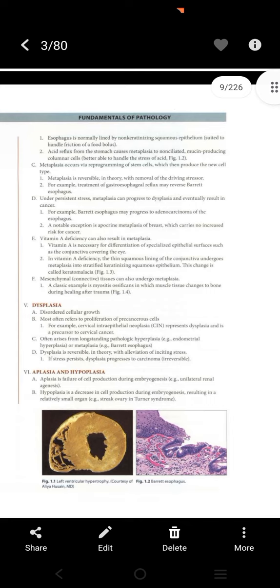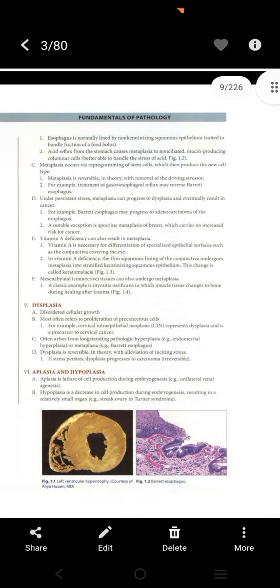Number 1. Metaplasia is reversible in theory with removal of the driving stressor. For example, treatment of gastroesophageal reflux may reverse Barrett esophagus. Under persistent stress, metaplasia can progress to dysplasia and eventually result in cancer. For example, Barrett esophagus may progress to adenocarcinoma of the esophagus. A notable exception is apocrine metaplasia of breast, which carries no increased risk for cancer.